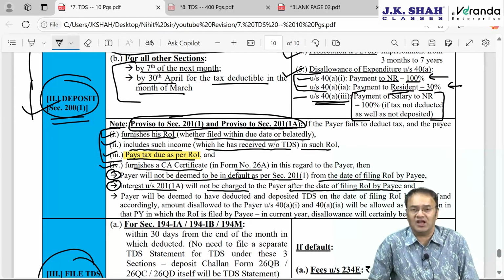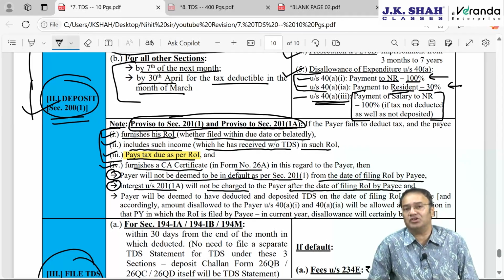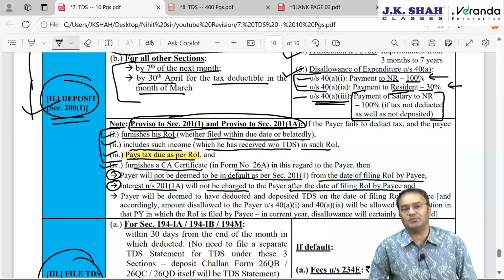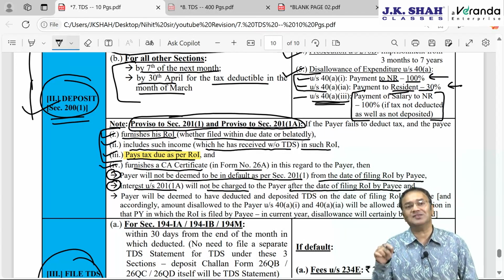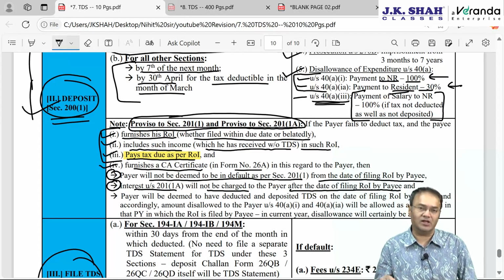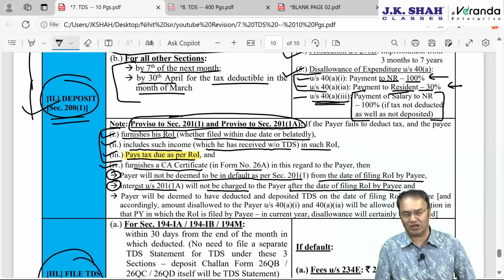Then out of 6 lakhs on different dates, on which date did I pay 1 lakh rupees to JK Shah Classes? When did I pay that? Exactly on which day did I pay that 1 lakh rupees? It is not practically possible to identify, but it is possible to identify the date of filing IT return by the payee. That date is identifiable accurately. That is the reason the government has kept the provision like this.